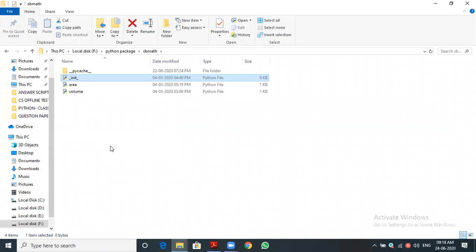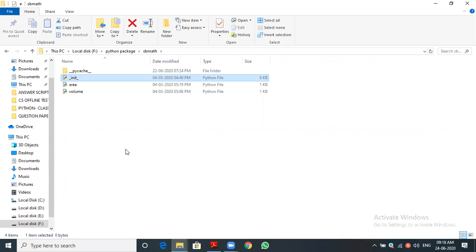Simply we can print all the details of the package and the modules, what functions the modules contain, and what each function will do. So we can describe the function definitions, the modules and the package inside the init file, but it is optional, so we need not worry about that.